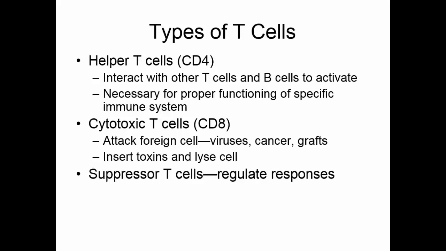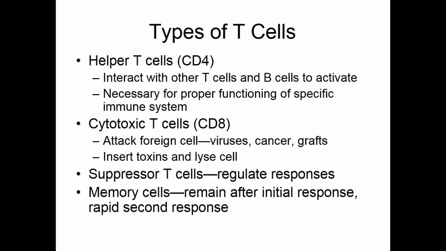Suppressor T cells are a particular branch of the helper T cells. They help regulate the responses. We don't need those cytotoxic T cells forever, only as long as we need them to take care of the cell in question. We need to be able to turn them off, and the suppressor T cells are involved in this. And just like with the B cells, we also get memory T cells. These remain after the initial response, and should we see the antigen a second time, we will have a much more rapid, much more protective response.